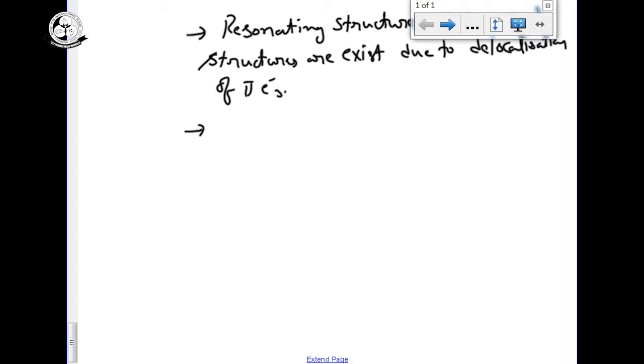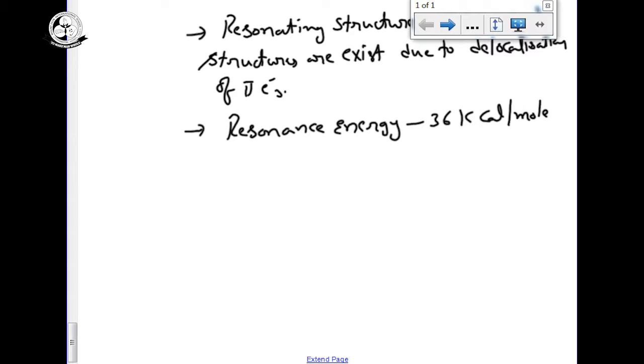So due to delocalization, some amount of energy will be liberated. That energy is called resonance energy. The energy liberated for benzene by the delocalization of pi electrons is called resonance energy. Resonance energy for the benzene ring is 36 kilocalories per mole or 150.48 kilojoules per mole.